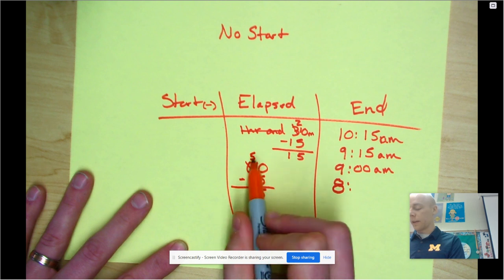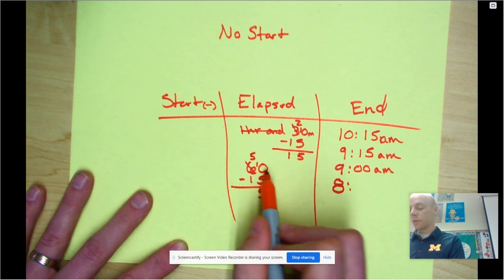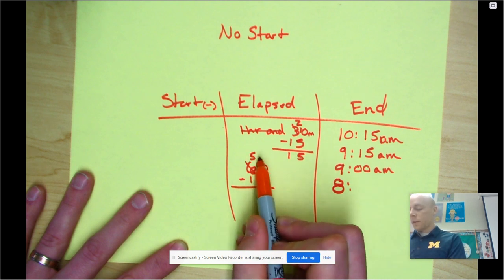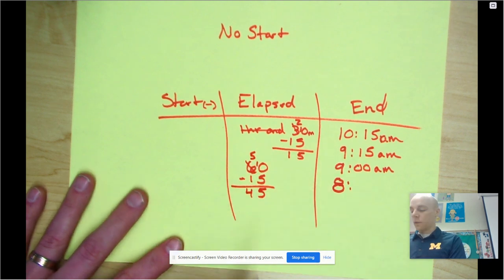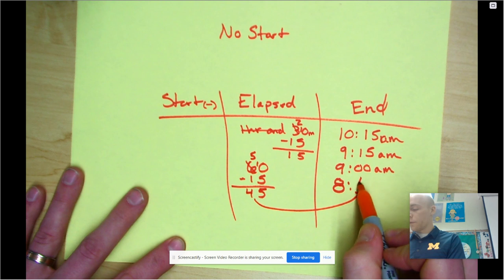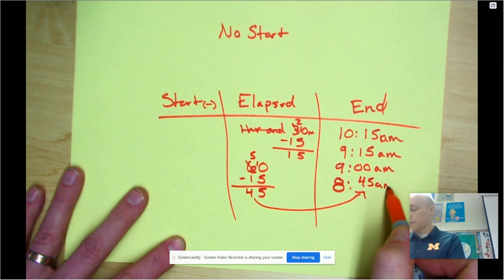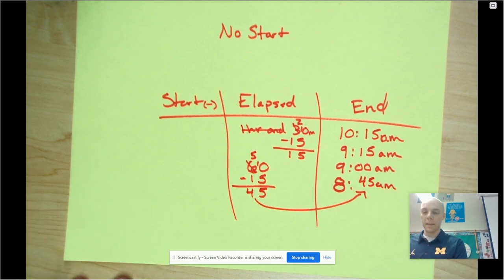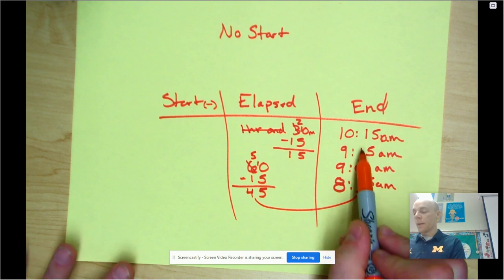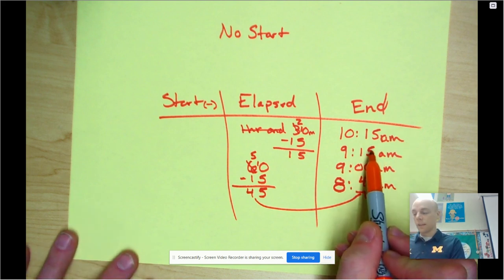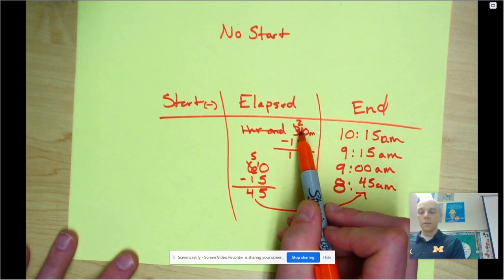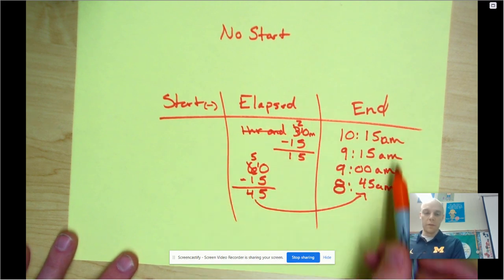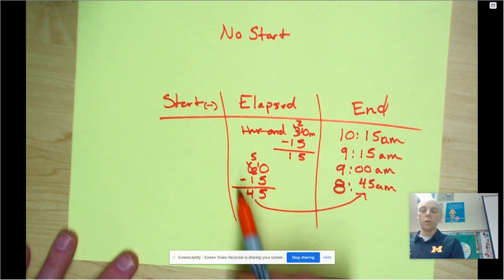So 60 minus 15: I have to ungroup because 5 can't take away 0. 6 becomes a 5, and the 0 becomes 10. 10 minus 5 is 5, and 5 minus 1 is 4. That's 45. Now this part goes over here: 8:45 a.m. So that's how you do the tricky part, if your minutes of 15 is less than what you are taking away in your minutes here. Watch this one a couple times if you need some help. This is the one that's really, really tricky.